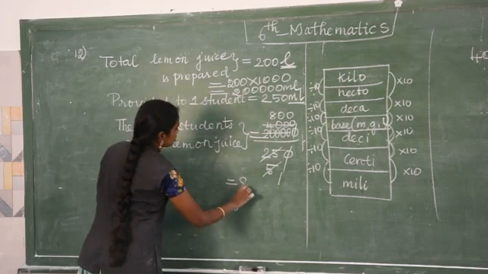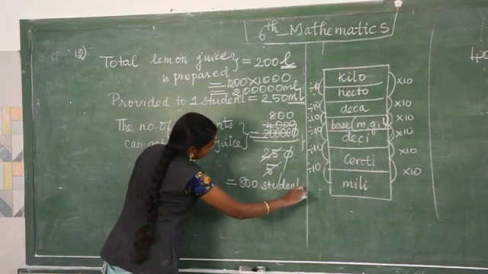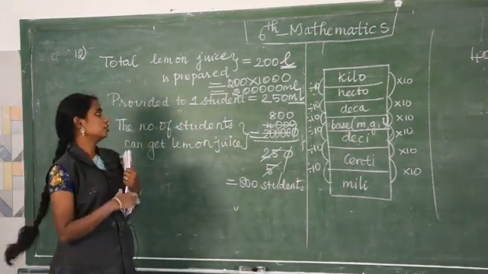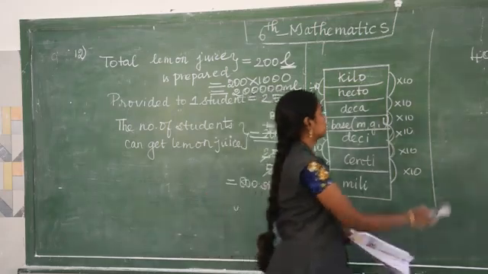So how many students can get? 800 students. Okay, 800 students can get 250 milliliter of juice. Next question.